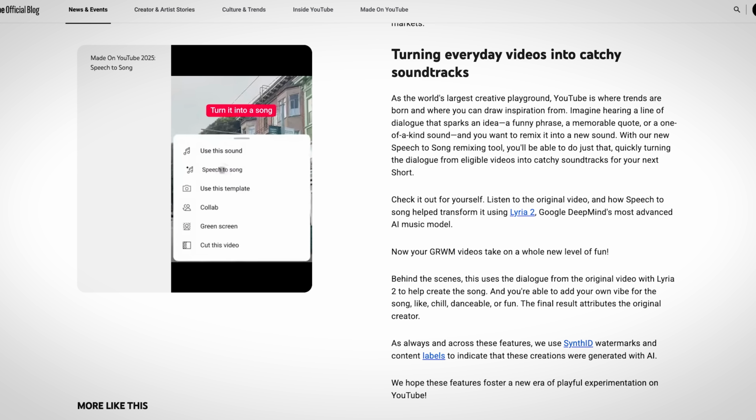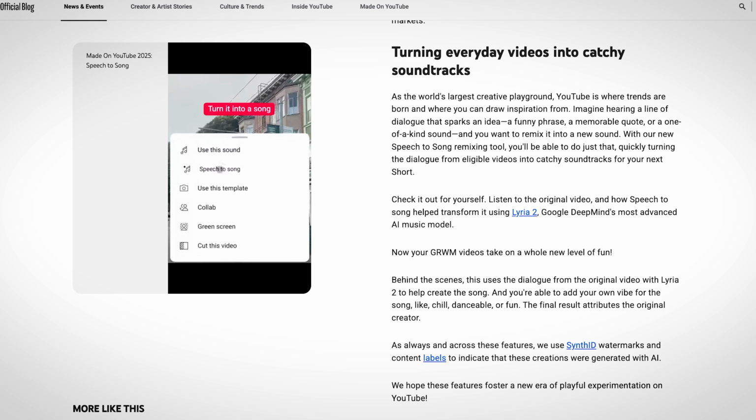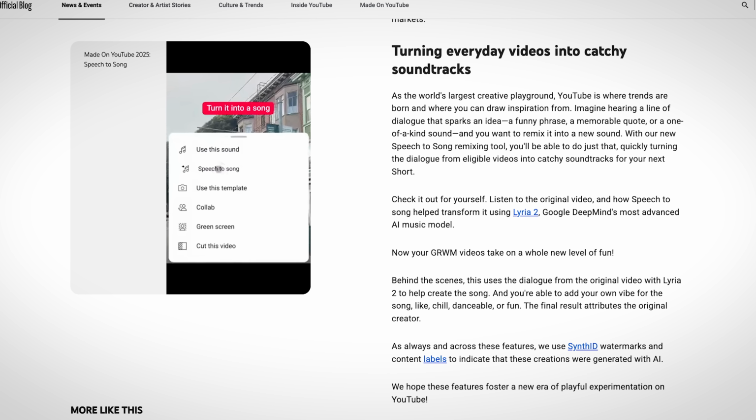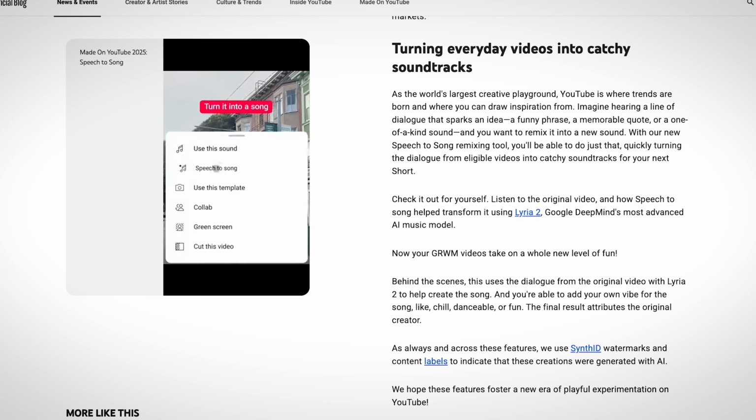Next is speech to song. With speech to song, what you're gonna be able to do is upload your video and it's gonna be able to take what you're saying in the video and convert it into a song. And that song actually has music with it and everything. It's pretty incredible from the demo. With this, it's just gonna be able to take your video and make a completely different piece of content with it. Again, this is one of those things where I'm not sure, if you're a content creator that likes to be creative and make stuff, I don't know about this one, but it's another thing that they're rolling out.